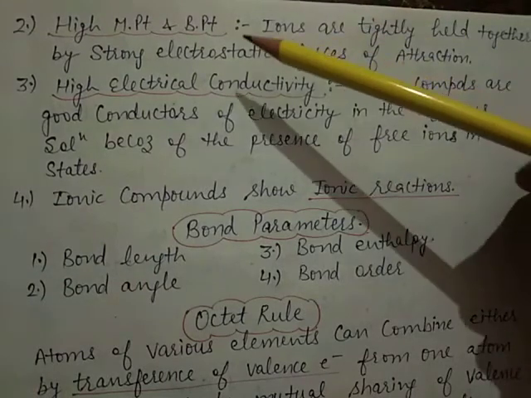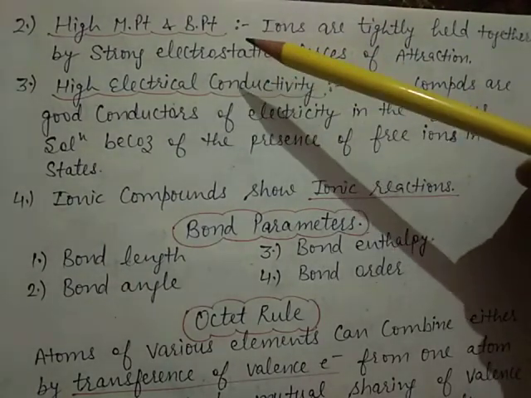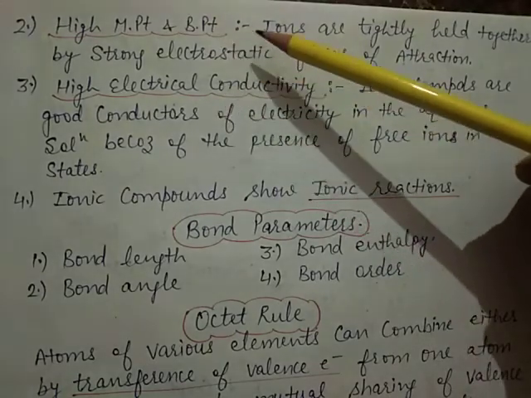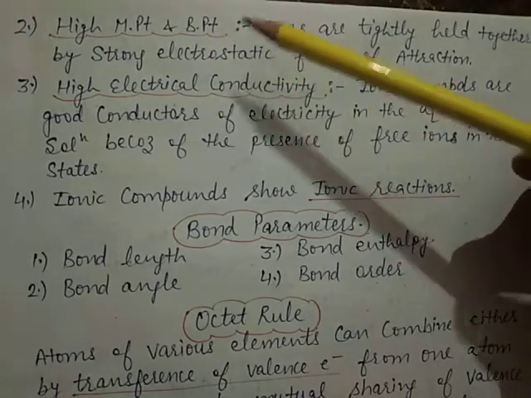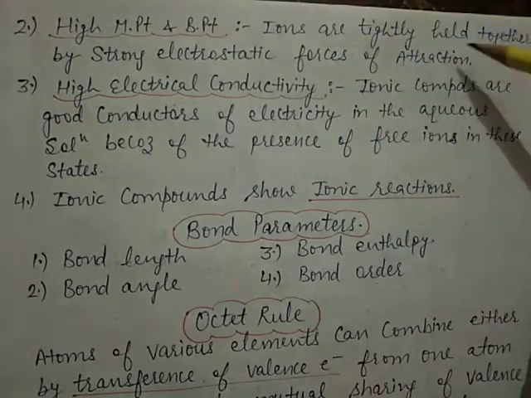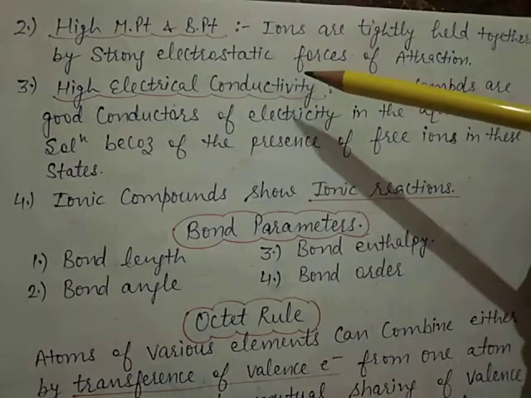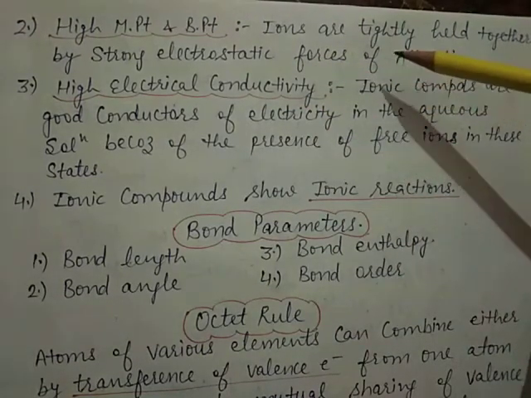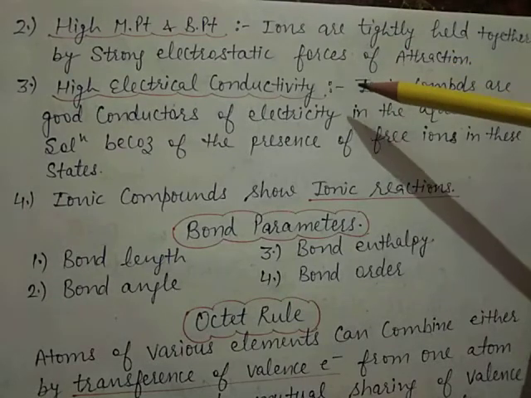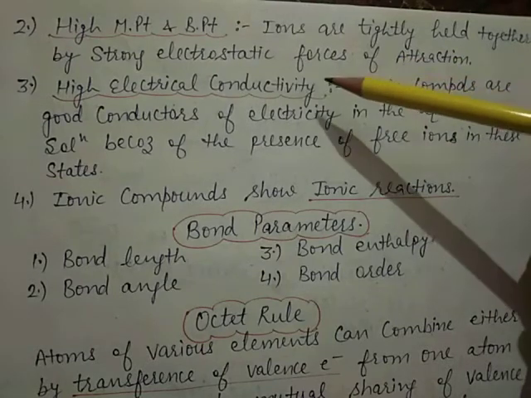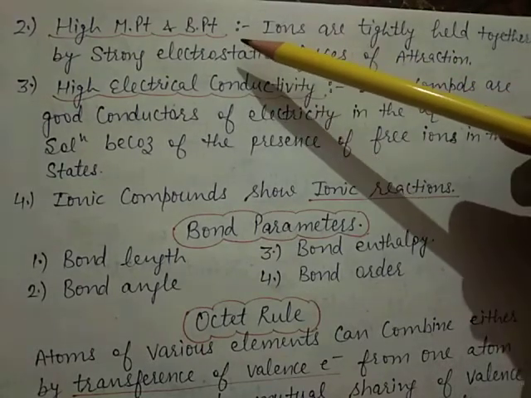Now, the second property of ionic compounds is high melting point and boiling point. Means in the ionic compounds, the ions are tightly held together by the strong electrostatic forces of attraction. So a large amount of energy is required to break the crystal lattice, so its melting point and boiling point is very high.